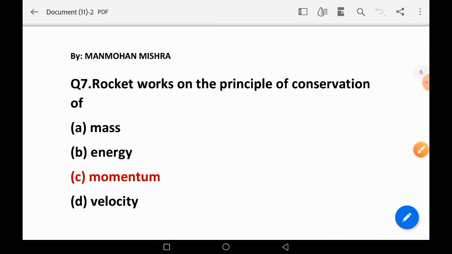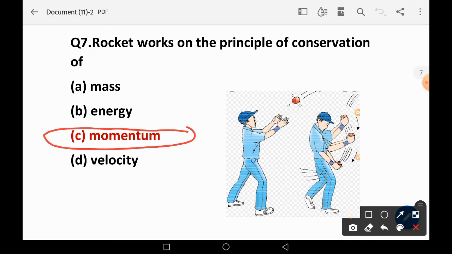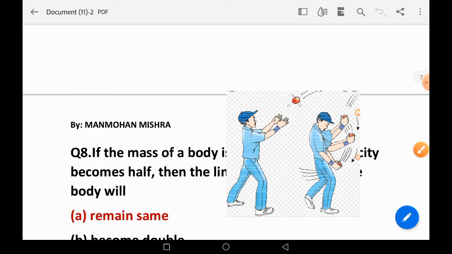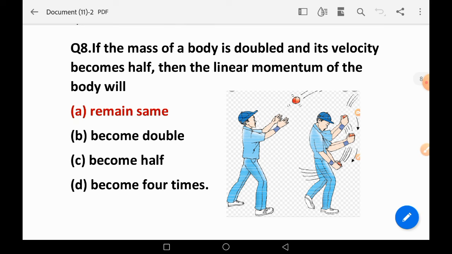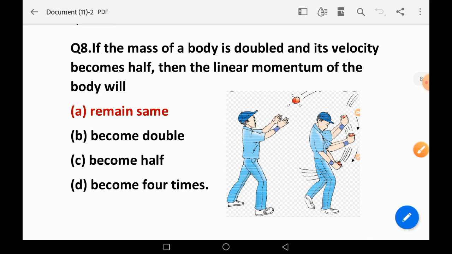Question number 7. A rocket works on the principle of conservation of: mass, energy, momentum, velocity. The right answer is momentum. Rocket works on the principle of momentum. Question number 8. If the mass of a body is doubled and its velocity becomes half, then the linear momentum of the body will be: remains the same, becomes double, becomes half, becomes 4 times. So it remains the same. No change in linear momentum.